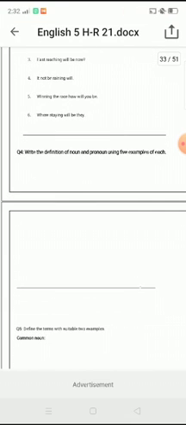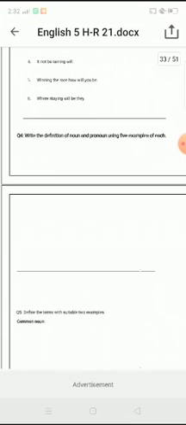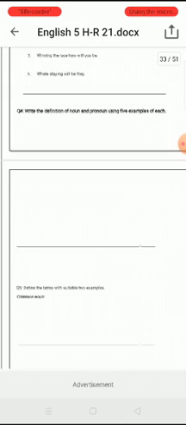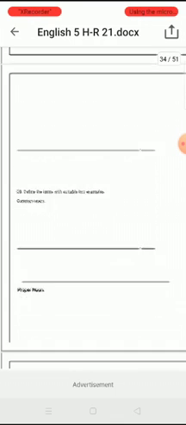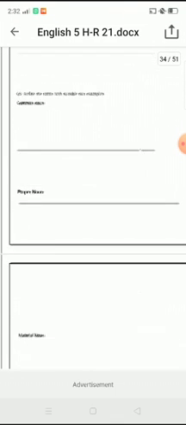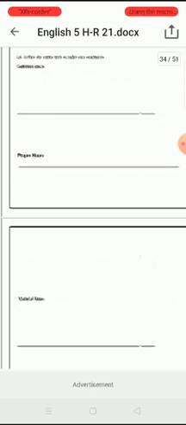Question number 4: write the definition of noun and pronoun using 5 examples of each. You have to write the definition of noun and pronoun to complete this question. Okay, in question number 5, there are basically 4 to 5 terms I have written here, and just simply write the definition of these terms with 2 suitable examples, okay?